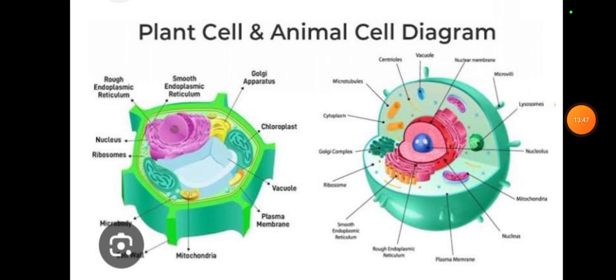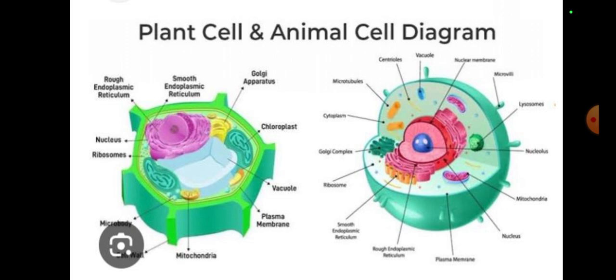It has chlorophyll that's used for plants. Its function is photosynthesis: carbon dioxide plus water, with sunlight and chlorophyll, converts into glucose plus oxygen. It has a different formula for that. I hope you have learned about that.